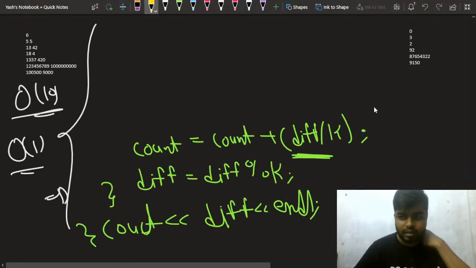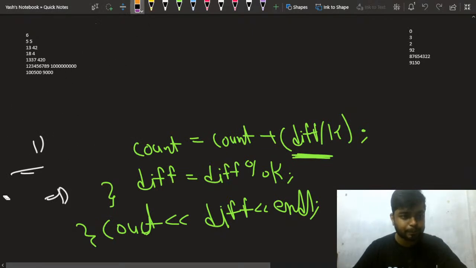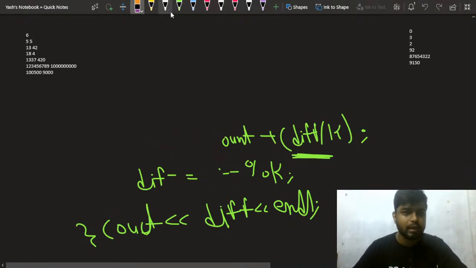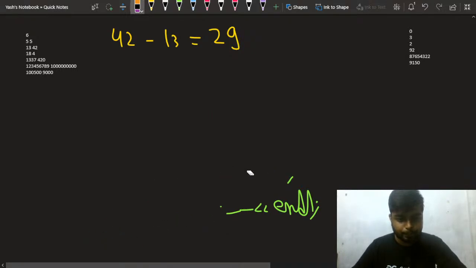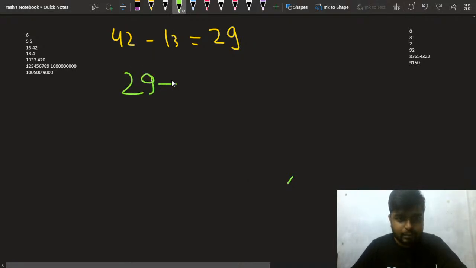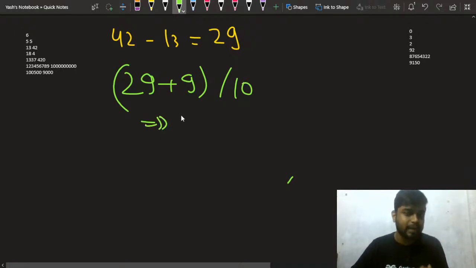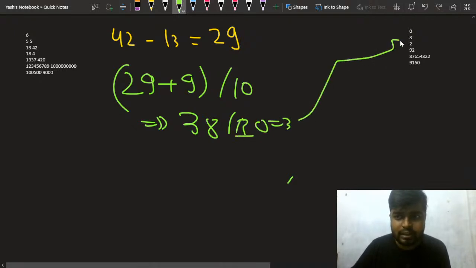So let's say what was my difference? If it was 42 minus 13, it was nothing but 29, right? Since this was 29, what I did was add 9 to it, so 29 plus 9, and divide it by 10. What do I get? I get 38, and dividing by 10, I get a 3. And this is what the answer is here.